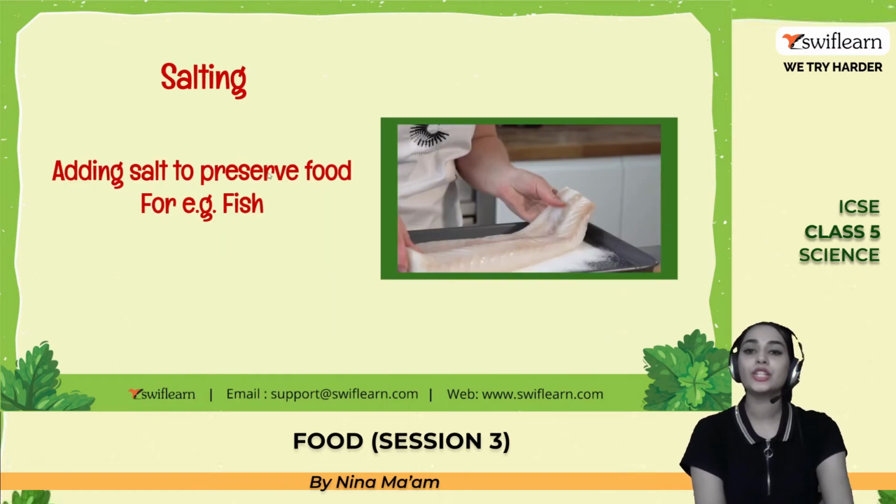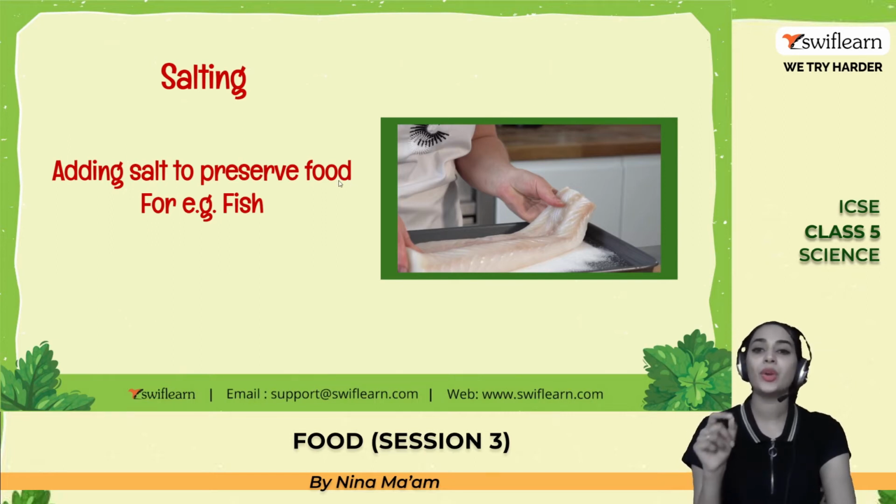Salting. Adding salt to preserve food. That is another method. For example, fish. Have you ever eaten dried fish which contains a lot of salt? It is because it is preserved.